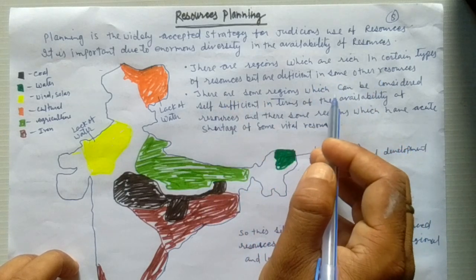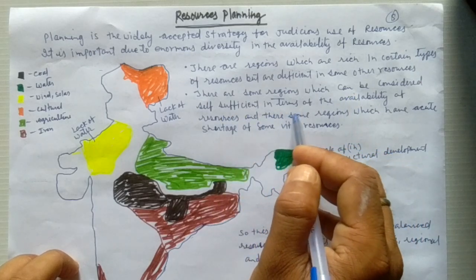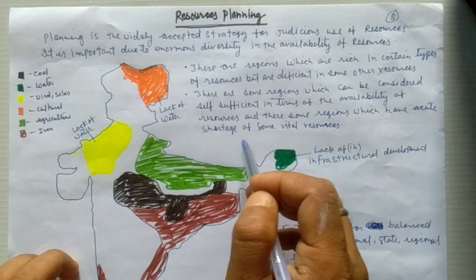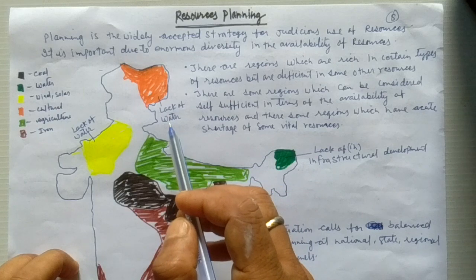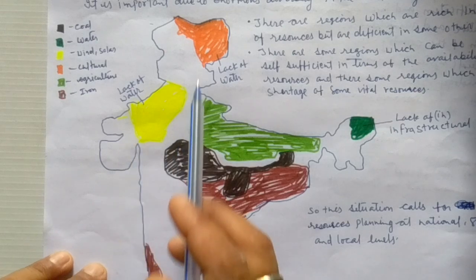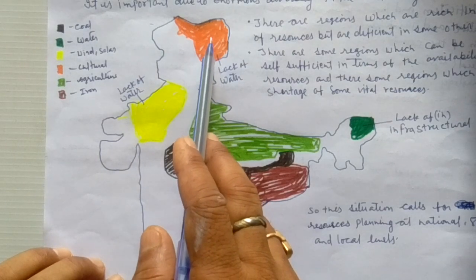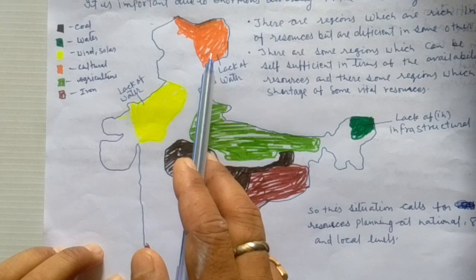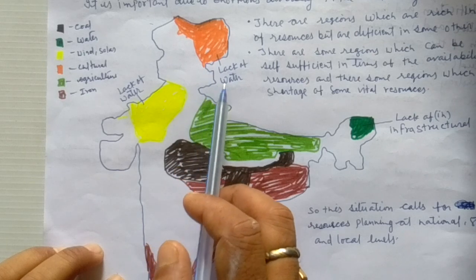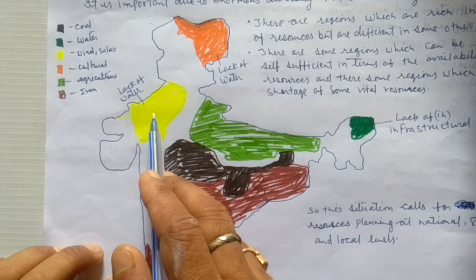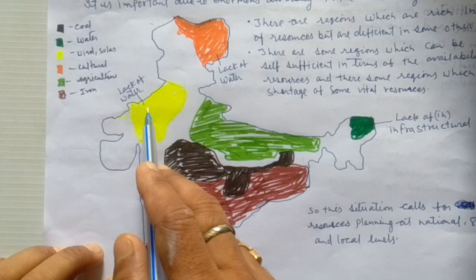There are some regions which can be considered self-sufficient in terms of availability of resources, and there are some regions which have acute shortage of some vital resources. You can see in the map the Ladakh region in India, which has rich cultural resources, but this region is facing a lack of water. Rajasthan is rich in the availability of solar energy and wind energy, but it is facing the problem of a lack of water resources.